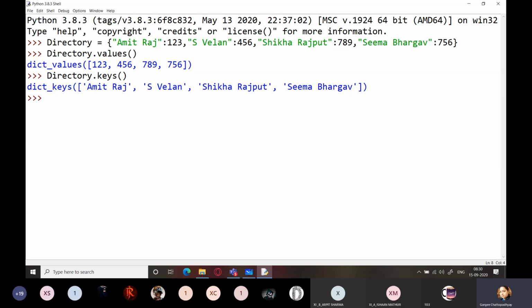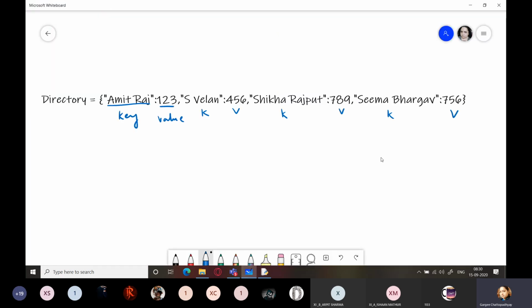So how can I change this value over here? I will write the name of the dictionary, directory, and I will write the key exactly in the way in which it is already typed over here, as you can see, within double quotes. Why? Because this is a string value. You can see that here all the keys are strings, whereas all the values are integer values. Understood?